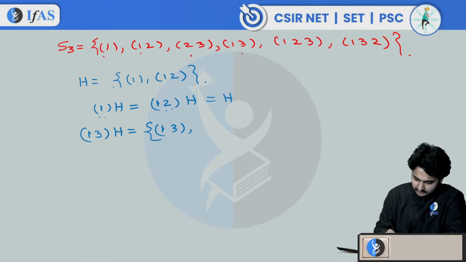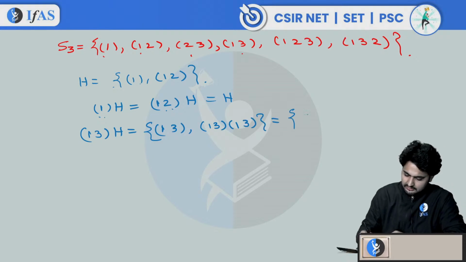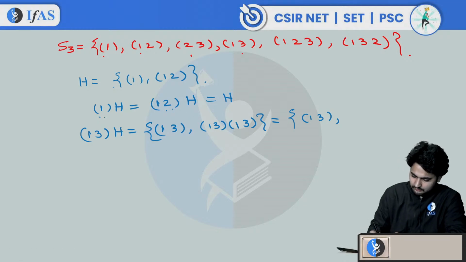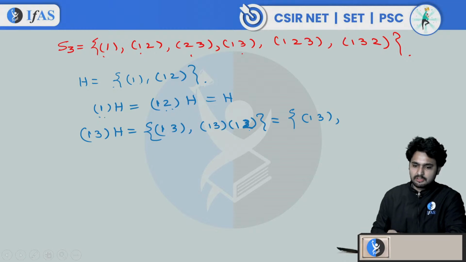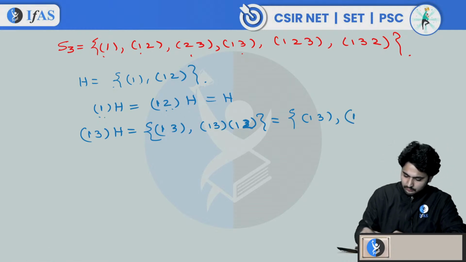Okay, so this is 1 3 and 1 3 into 1 2. So this is equal to how much? 1 3 comma 1 3 and 1 3 beat 1 2. This is 1 2. Okay, 1 3 into 1 2 is how much? Can you multiply this? So let me write 1. 1 goes to 2. Now 2 goes to 1, 1 goes to 3. So this is 1 2 3.